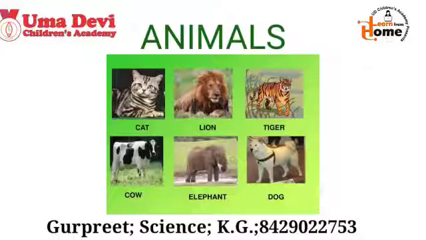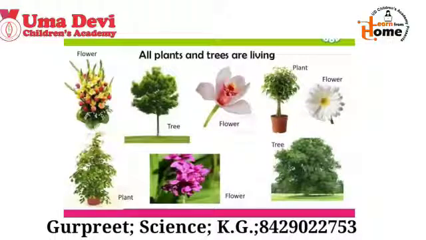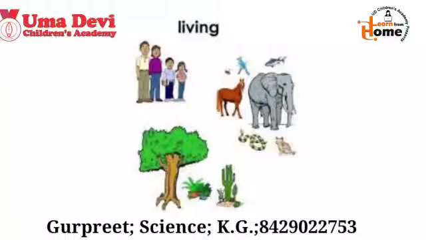Living things also include plants like trees, flowers and many more. So all these things are the living things. I hope all of you have learned about the living things.